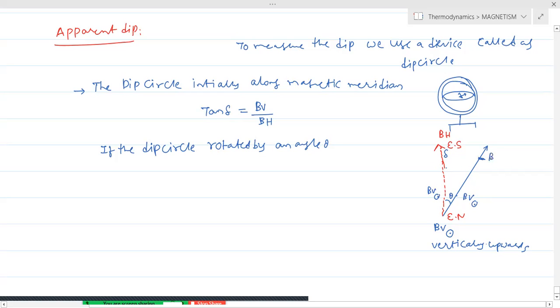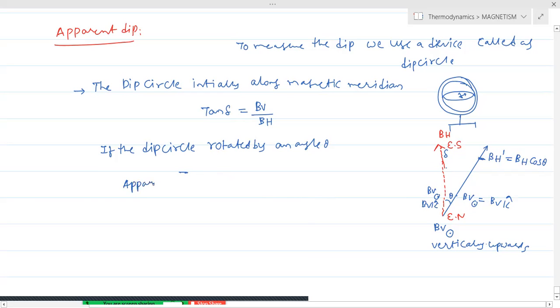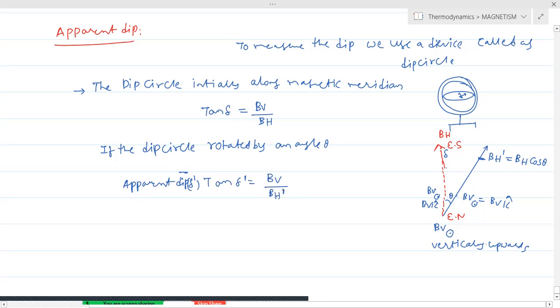But the BH changes as BH dash, and we will call it BH cos theta. Because BV is in the form of BV into K cap, outwards. Only the horizontal component changes. So at this location, I'm taking the apparent dip felt by us. So apparent dip delta dash: tan delta dash is equivalent to BV, which does not change, but BH changes. So therefore BV by BH dash, where we are writing BH into cos theta.